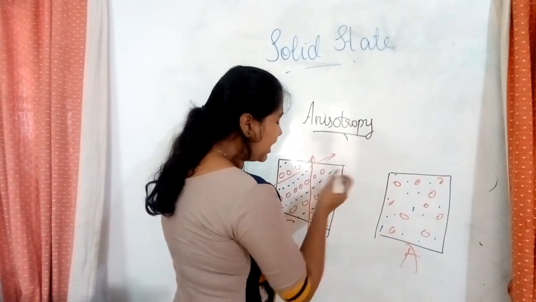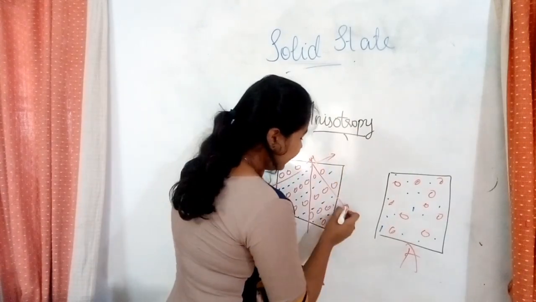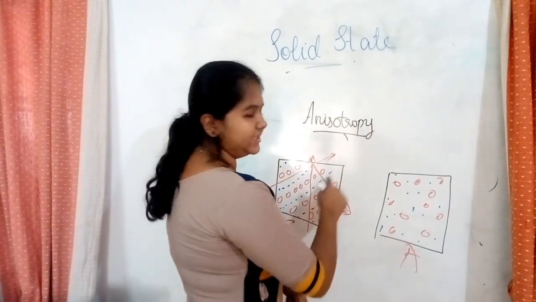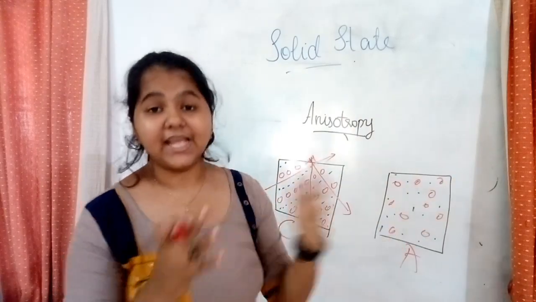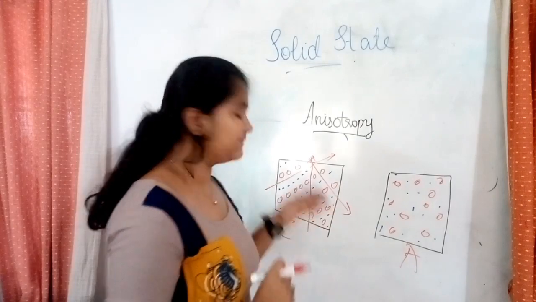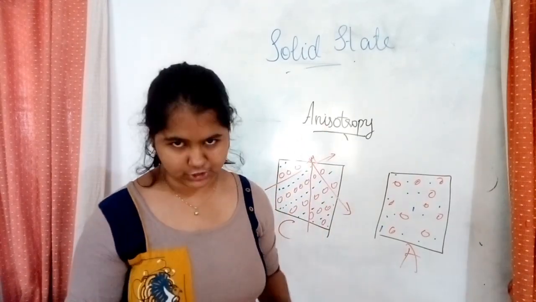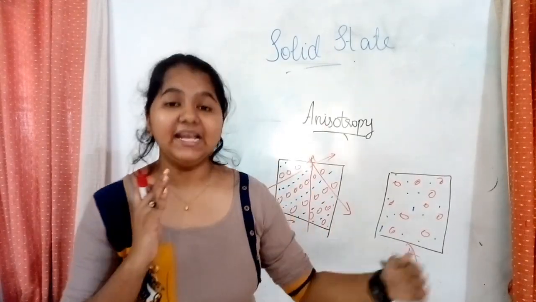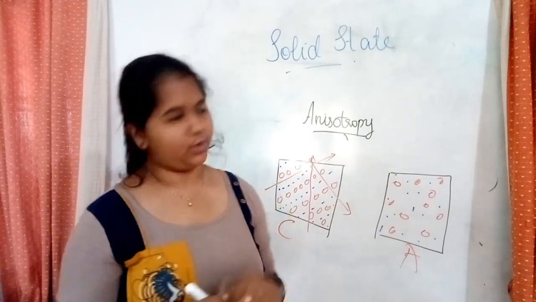If I measure in this manner, here there is more, here there is less. So there is a difference in the arrangement. When you get different values for the refractive index in different directions, it is called anisotropic.